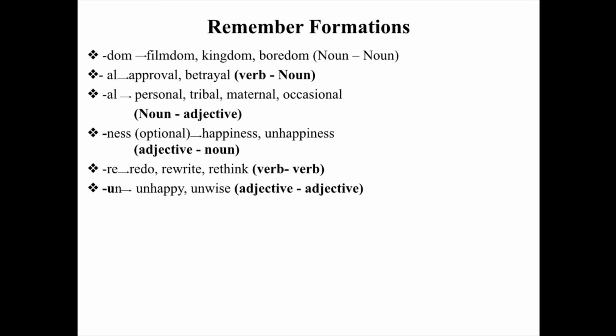But if you take the word approval or betrayal, here you will find that a verb is a root word out of which the noun approval is created, and in the case of betray, you have the word betrayal, which is a noun. If you take the word personal derived out of person, or tribal derived from tribe, or occasional derived from occasion, you have nouns giving new words which are adjectives in nature.